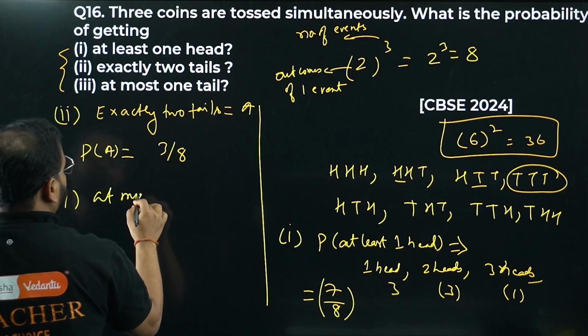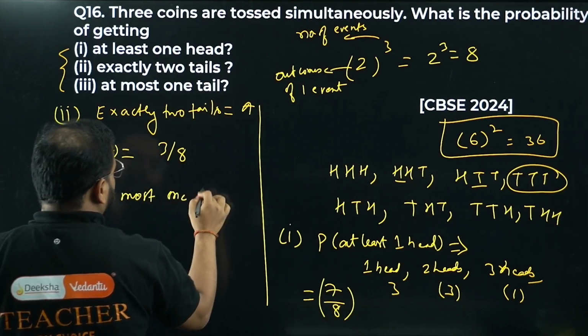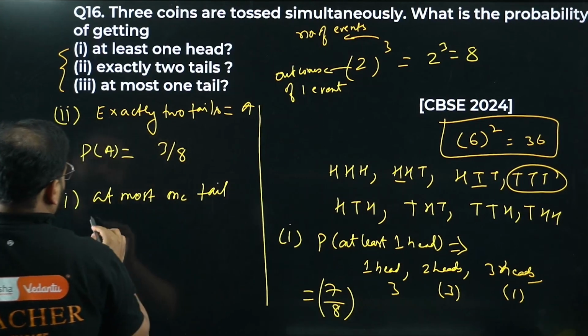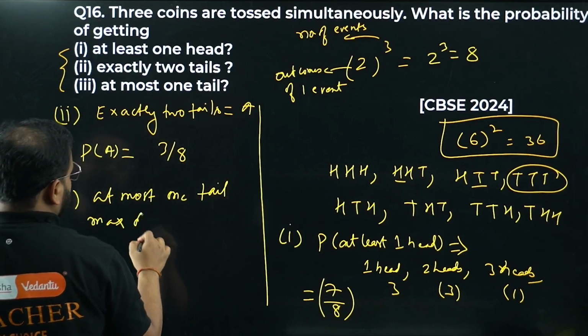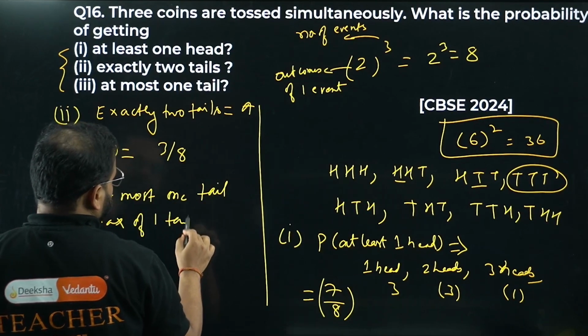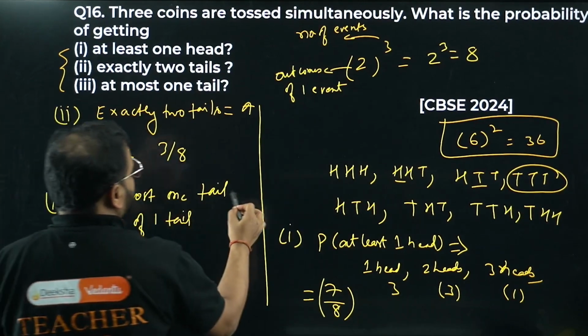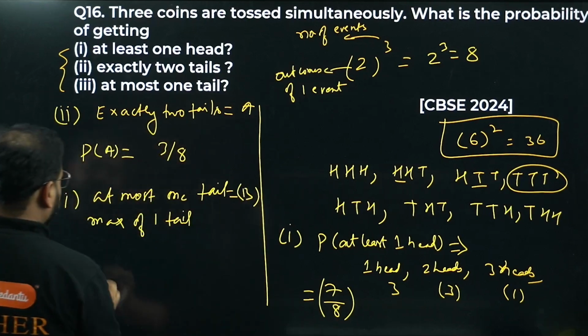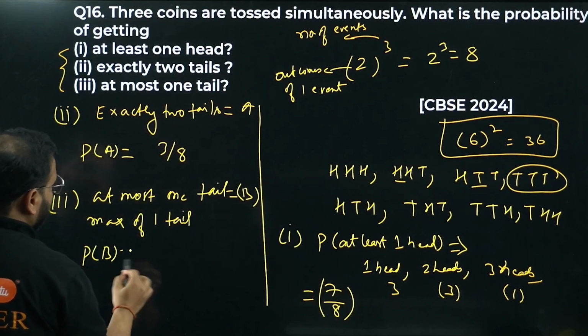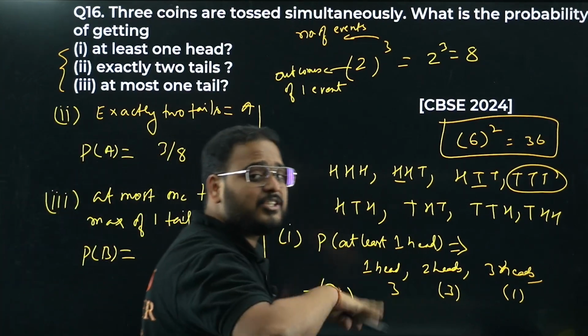At most 1 tail means maximum of 1 tail, sir. Maximum of 1 tail. Let's call this event B. So probability of getting event B will be what, bacha? Have a look. Maximum of 1 means either 0 or 1.